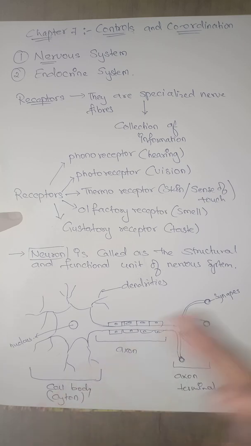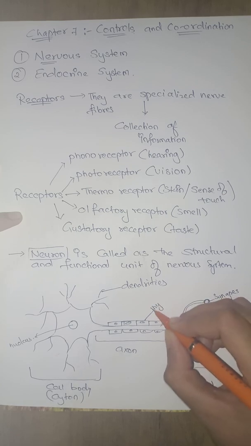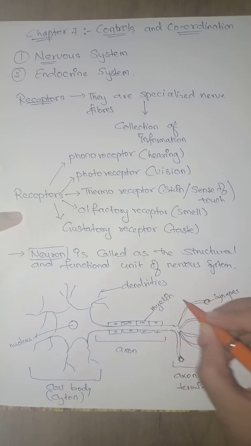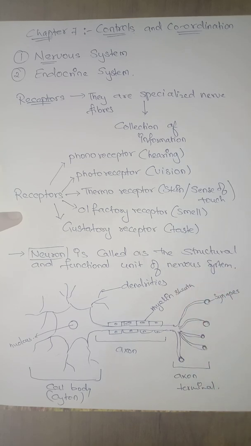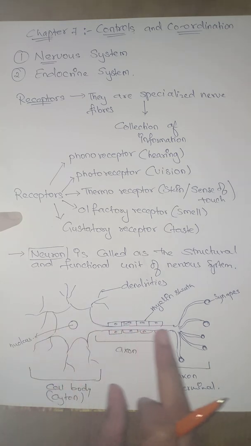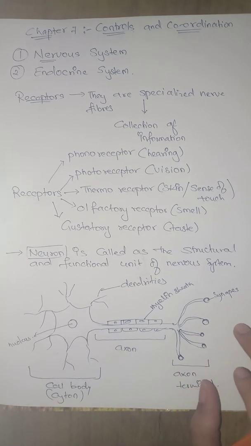That I will explain in the later part, but here you have this layer that is called the myelin sheath. This myelin sheath acts as an insulator so that the nerve impulse travels straight from the cell body to the axon terminal.